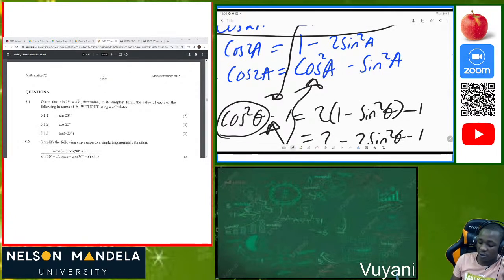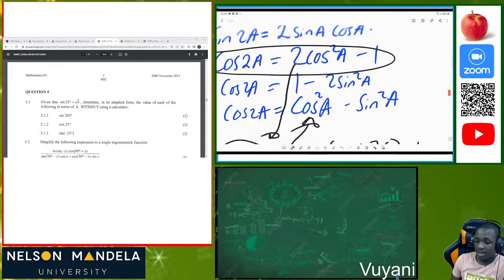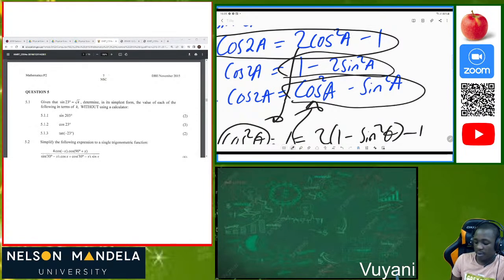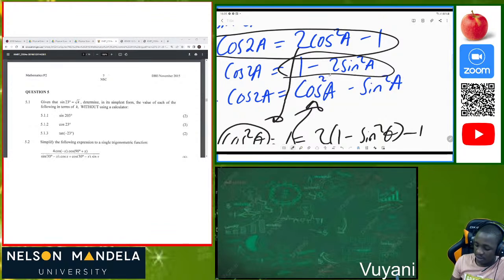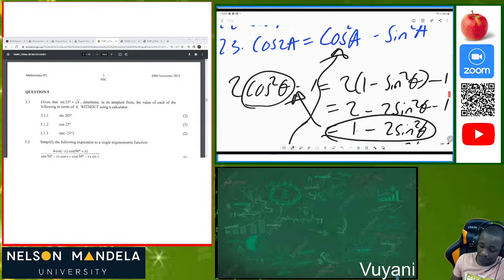They'll just say, given that cos 2a is equal to cos squared of a minus 1, then prove that, or find these other identities, so you can be able to find the double angle identities at the same time. So those are our identities, guys. Please always know them by heart. These are from grade 12 now, double angles.